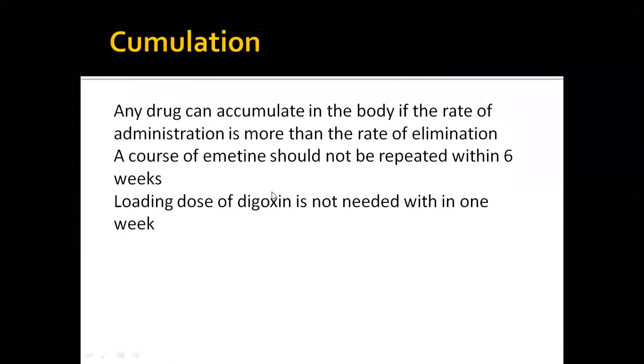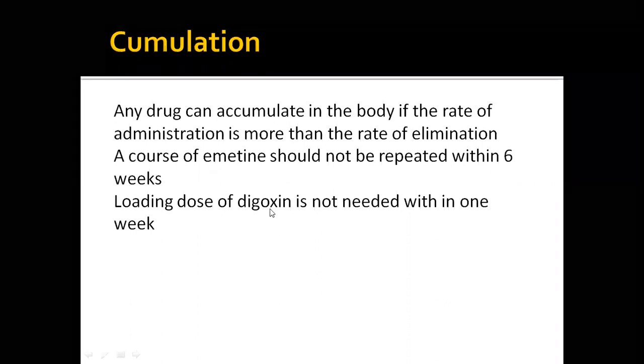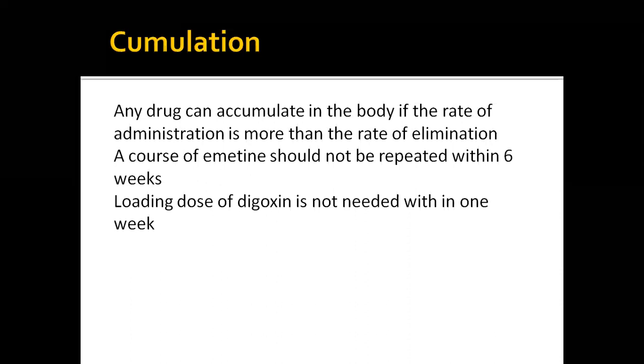Accumulation. Okay, see, sometimes it so happens that we are giving the drug and the drug starts accumulating in the body and it is not excreted. That doesn't mean that the drug metabolism is abnormal. Even though metabolism is normal, digoxin tends to accumulate at the end of the fifth day of administration. So in a week, digoxin is given only for 5 days, and we call this a dose holiday. Whenever we are giving digoxin, we write 5/7. That means only 5 days it is given, 2 days of holiday, because we are worried about the accumulation of the drug, and digoxin can cause all types of arrhythmias. So that's why we need to avoid accumulation.